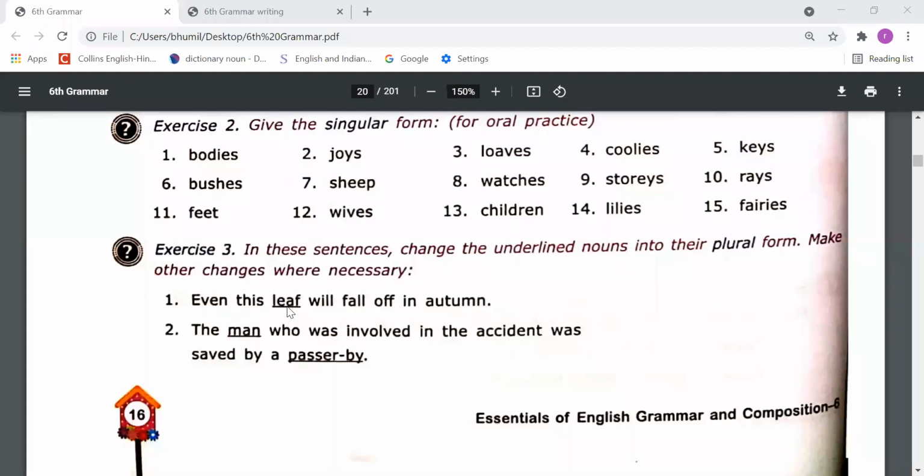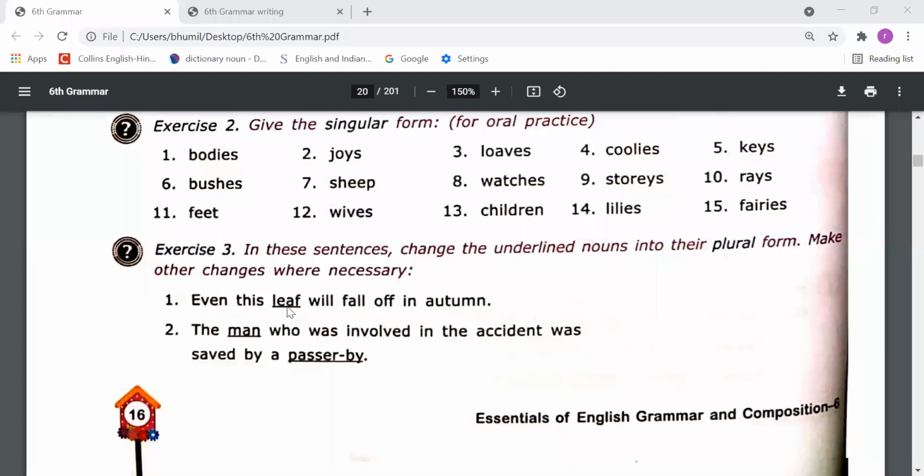"Even this leaf will fall off in autumn." We need to say, "Even these leaves will fall off in autumn." We need to use leaves. Okay, next. "The man who was involved in the accident was saved by a passer-by." We can say "the men."